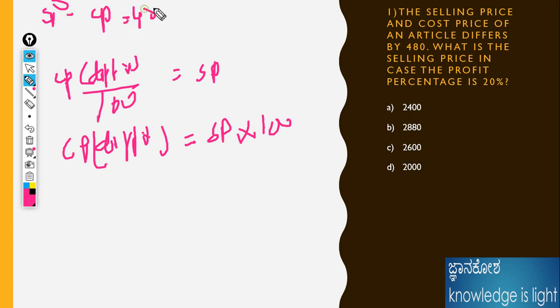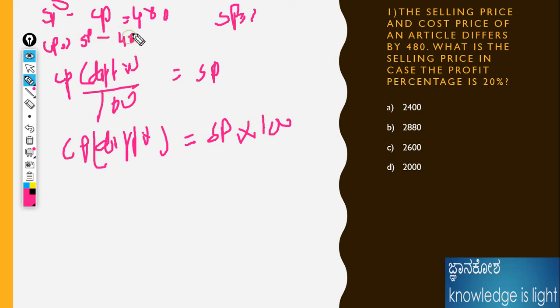They have given this, and we need to calculate the selling price. Shall I write the equation like this? CP is equal to SP minus 480.